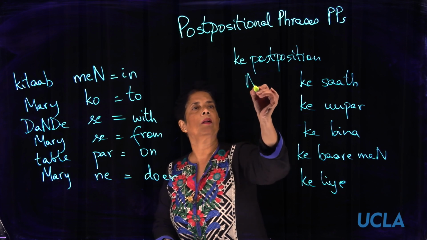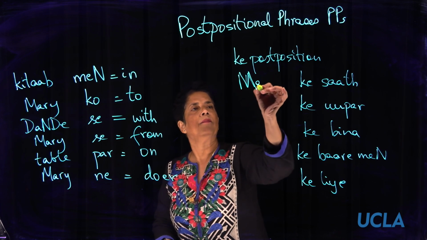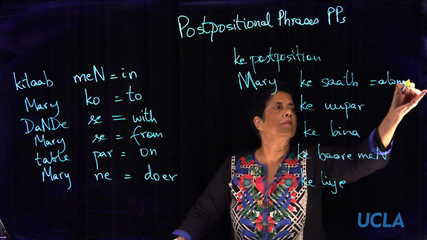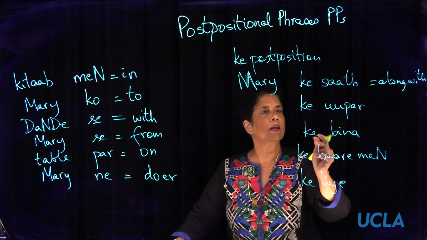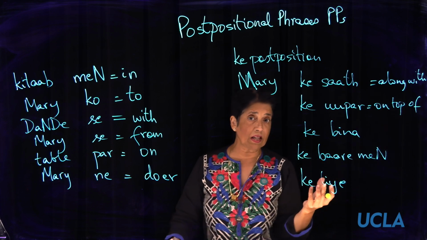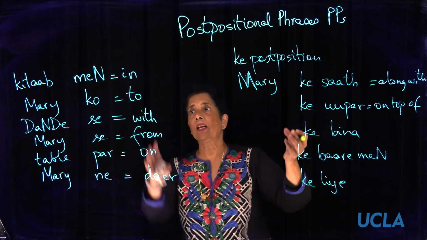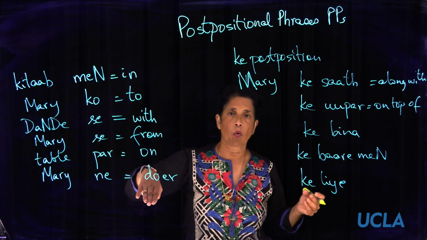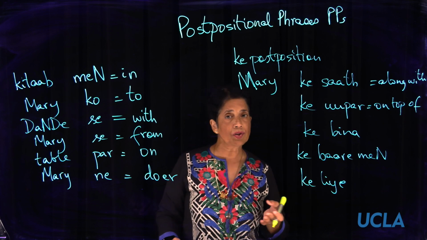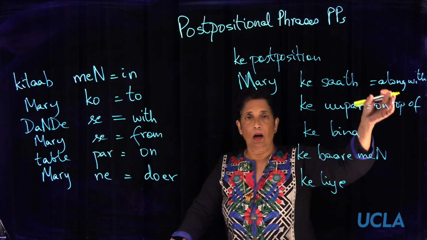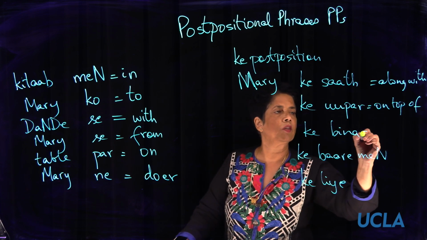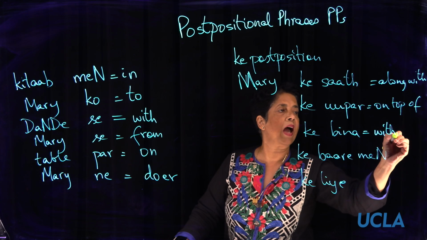So for example, Mary ke saath means "along with Mary." Ke upar will be "on top of." Notice that even in English, you get one word prepositions, but often phrases like "on top of" or "along with." This one is one word, "without."